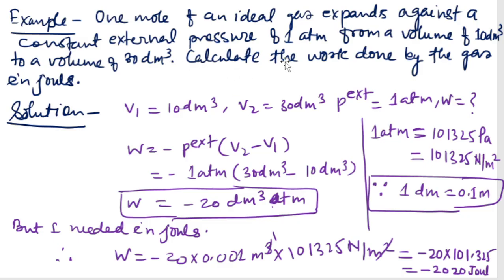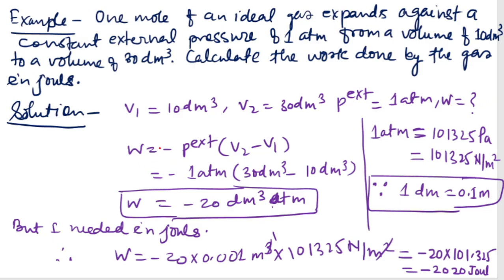And here we have to calculate the work done by the gas in joules. Okay. So the question is asking to calculate the work done, whose unit is joules. As mentioned, the V1 volume is 10 decimeter cube, V2 volume is 30 decimeter cube, and the external pressure is 1 atmosphere. So we have to find the work.